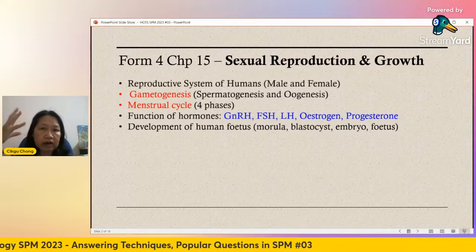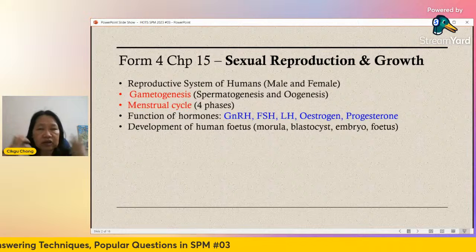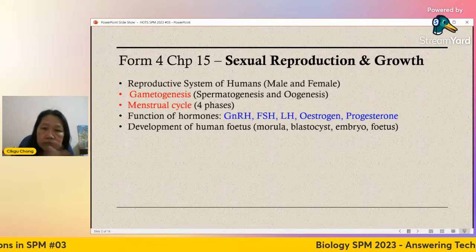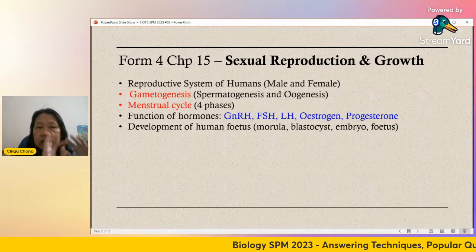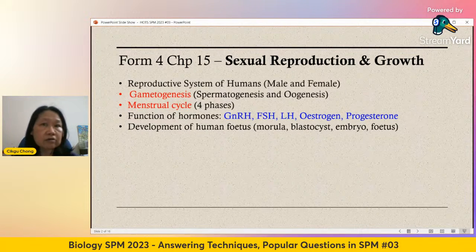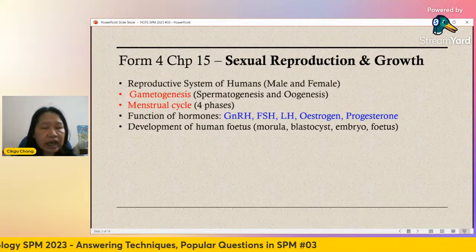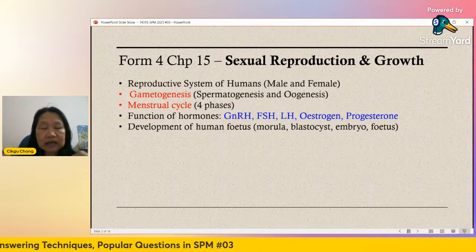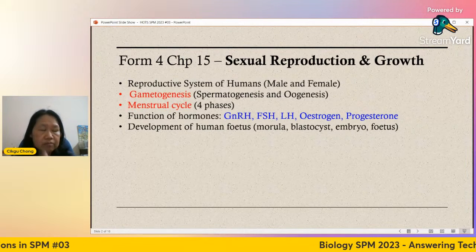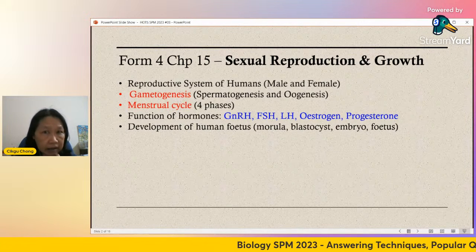In the fetus, you will have physical features. You can see the eye, the head, the fingers, the arms, and the legs, and so on. The embryo, on the other hand, you cannot see the body parts. It's just like a ball of cells. You do not know which is the head and which is the leg, because it has not formed the organs yet. So before 2 months, you still call it an embryo.